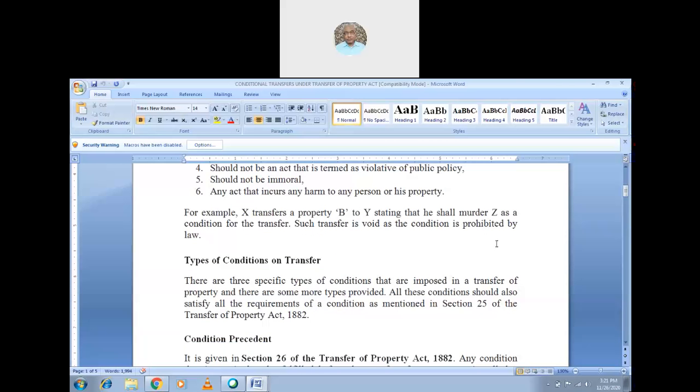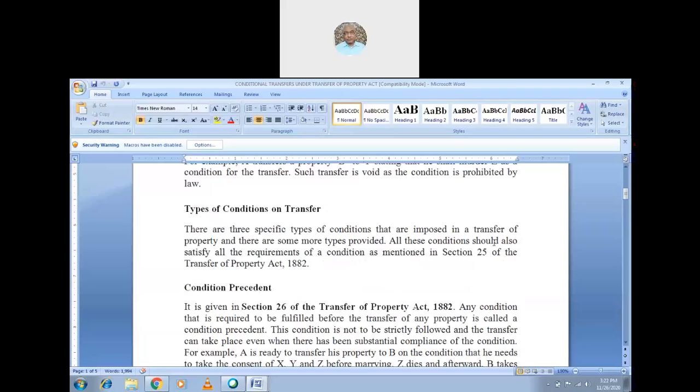So anything which is prohibited by law, if a person puts such a condition, such a condition is void, and the transfer is void ab initio. Now let us see the types of conditions for transfer. What are the types of conditions that will be there on a transfer?